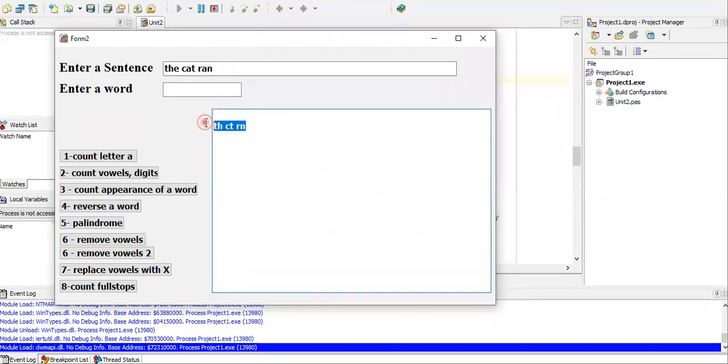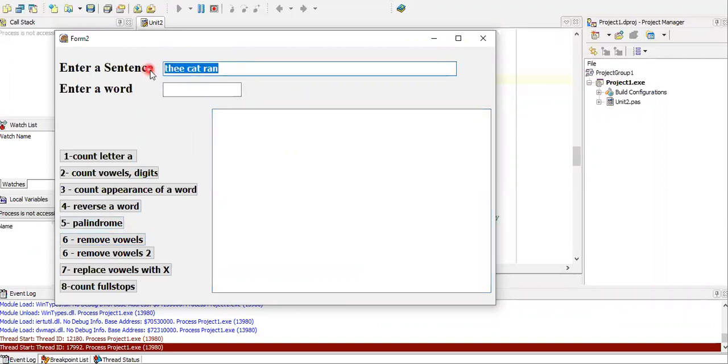Now what happens if we have a sentence with 2 vowels, like the cat meets dog? Okay, we're just looking at an example here, not at the English. We have 2 vowels, and let's remove vowels. Only 1 E is removed. It's not working when you have 2 consecutive vowels. Now let's try the cat meets dog. Okay, let's see if the E is removed. So yeah, the 1 E is still there.